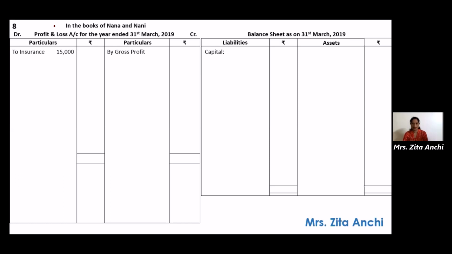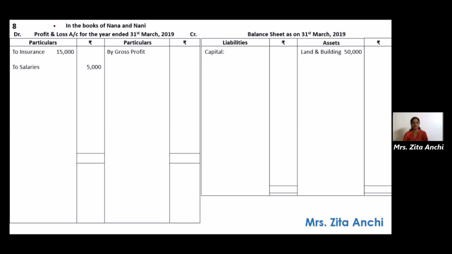Next is land and building. Land and building is an asset. So come to the asset side. Again, write in the inner column, land and building 50,000. Leave one line there for adjustment. Salaries, indirect expense, debit profit and loss account to salaries, 5,000.